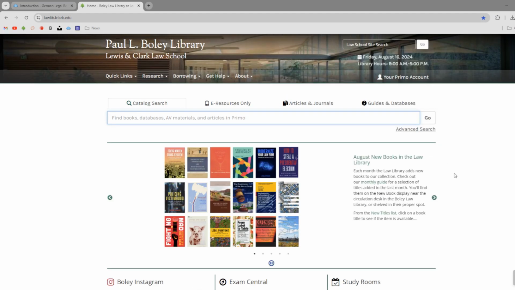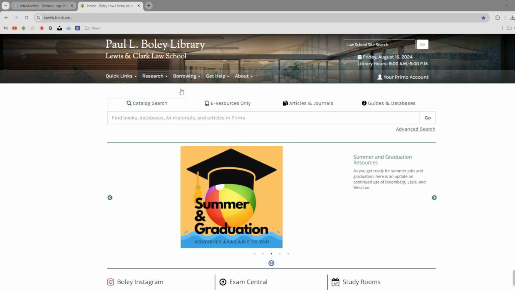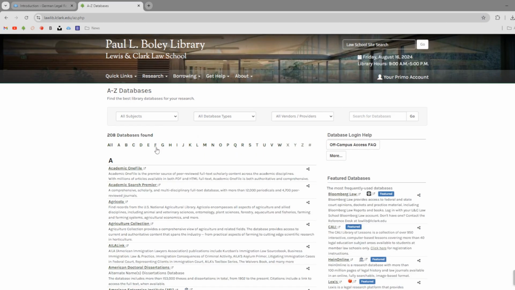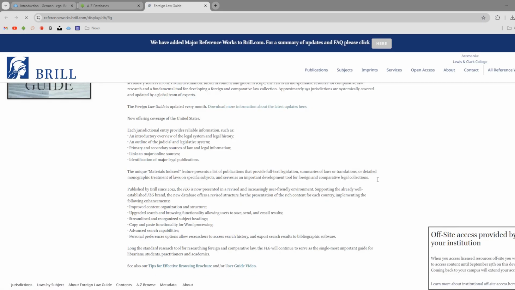The other source for research guides that I want to highlight is a database called Foreign Law Guide. This is a paid database that won't come up in Google, and it actually, in some cases, highlights specific animal law statutes for some countries. You can find Foreign Law Guide through the library's A to Z database list under the letter F. What we'll find on Foreign Law Guide is an alphabetical list of countries like GlobalX.